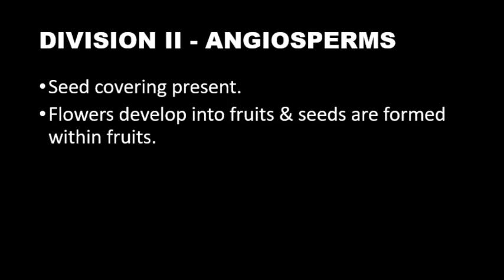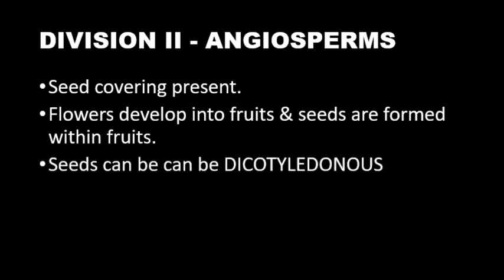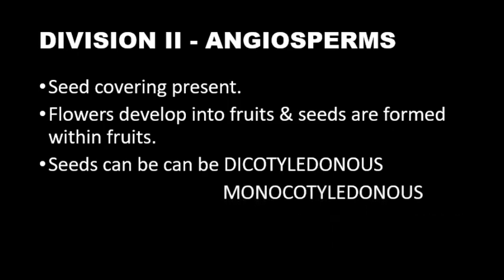Now children, have you ever observed the seeds of tamarind, mango, wheat, beans, corn, etc.? Soak them in water for 8 to 10 hours and check the seeds. If the seeds can be divided into two equal halves, those are called dicotyledonous. And if the seeds cannot be divided into two equal halves, those are called monocotyledonous.